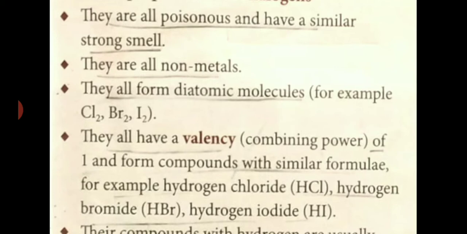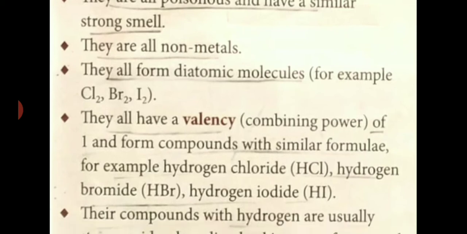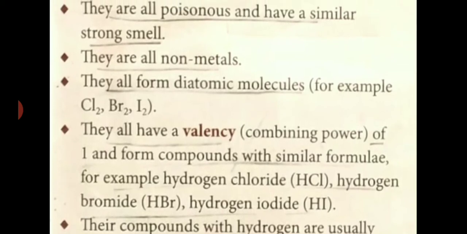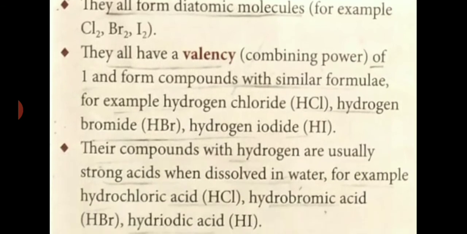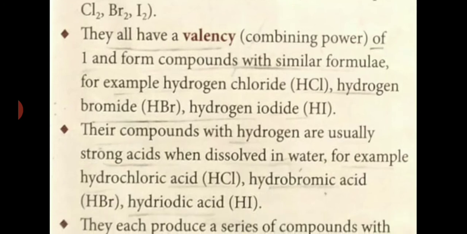The molecule of chlorine has 2 atoms, the molecule of bromine has 2 atoms, so the molecules are diatomic. Di means 2. They all have the same valency, that is 1. Valency is combining power, we know that. And they form compounds with similar formulas.